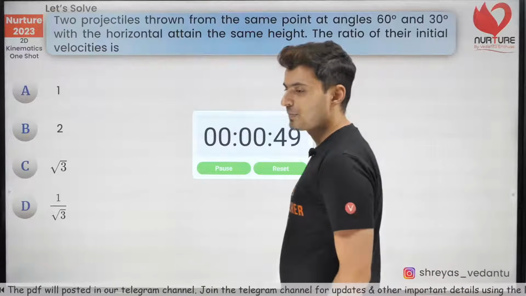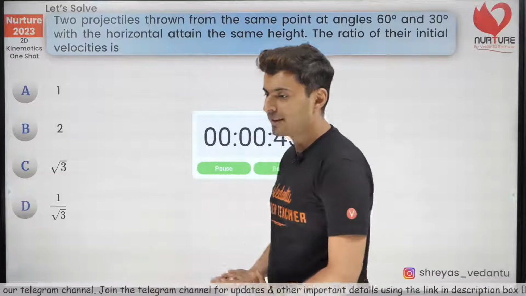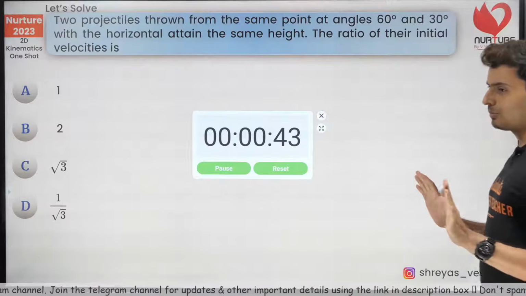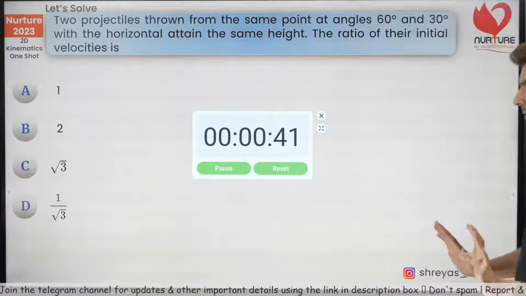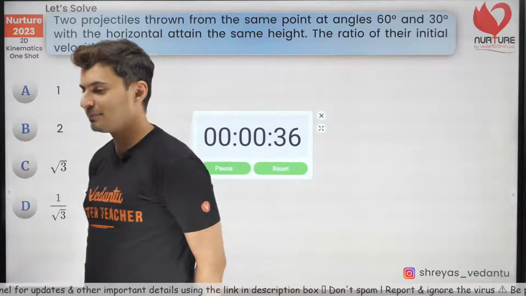Come on, my warriors. Okay, Anish, there is no lagging. Maybe some internet problem on some student side. There are still a good 40 seconds left. You can solve it very easily. Use the formula for maximum height. Come on, you will get it.